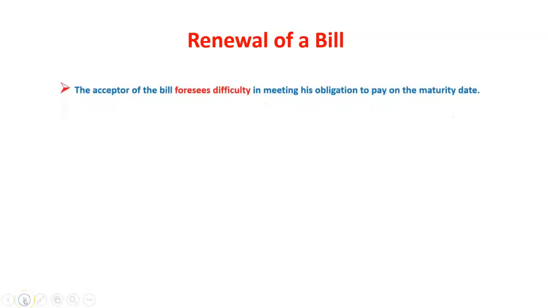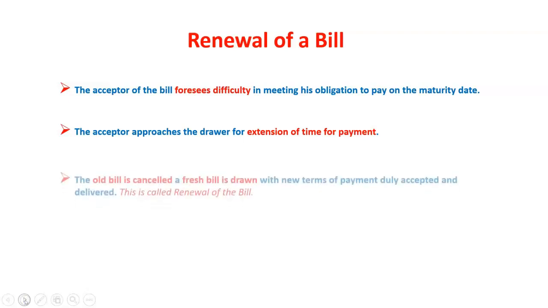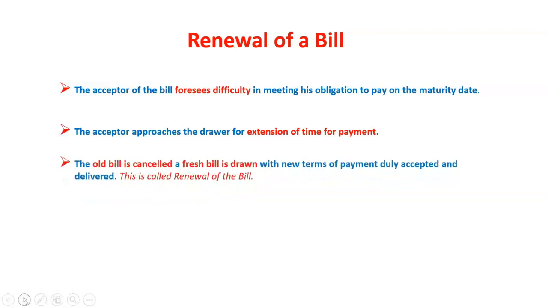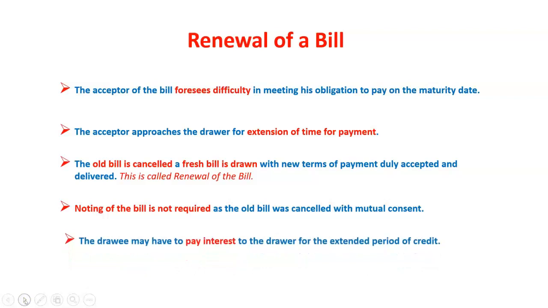Renewal of a bill. The acceptor of the bill foresees difficulty in meeting his obligation to pay on the maturity date. The acceptor approaches the drawer for extension of time for payment. The old bill is cancelled and a fresh bill is drawn with new terms of payment duly accepted and delivered. This is called renewal of the bill. Noting of the bill is not required as the old bill was cancelled with mutual consent. The drawee may have to pay interest to the drawer for the extended period of credit. The interest is paid in cash or may be included in the amount of the new bill.